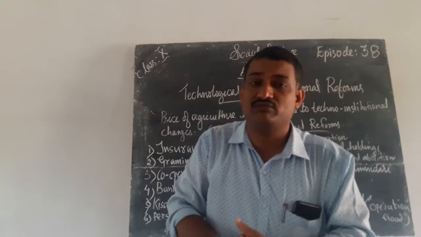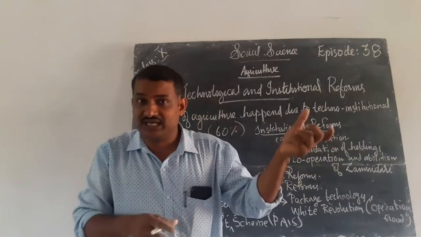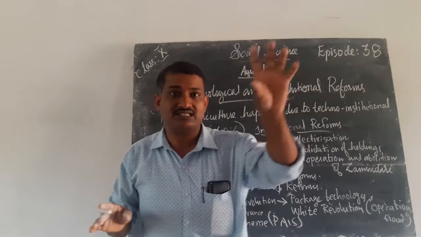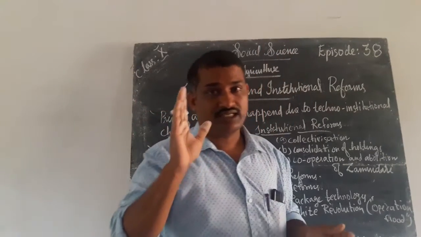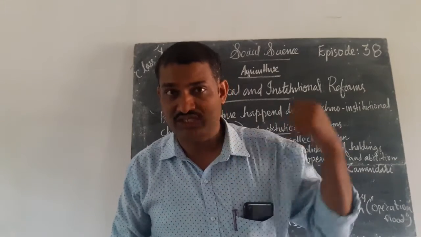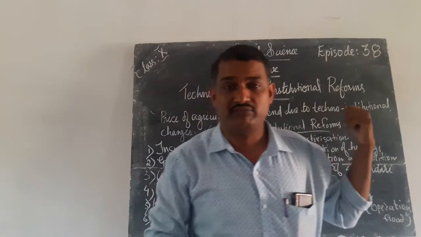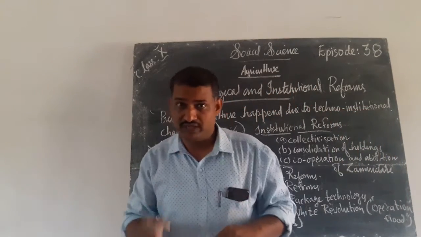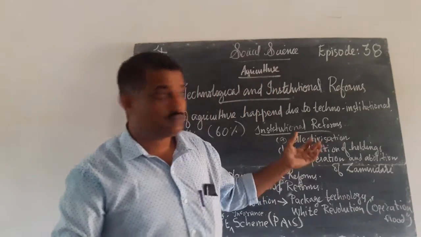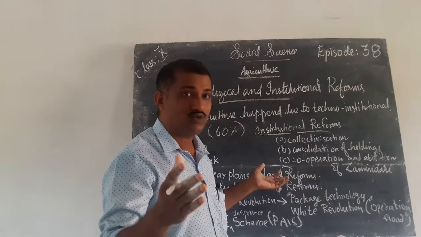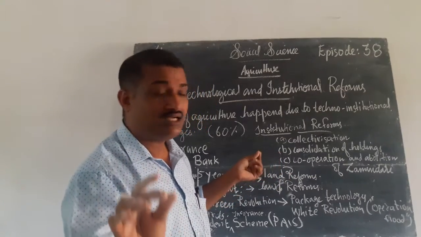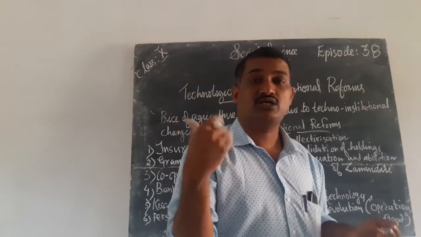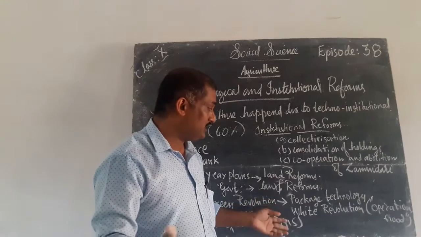The government wants to give importance to the agriculture sector. This agriculture and allied sector together we can call, as I told you earlier, the primary sector. Which are the three sectors in the Indian economy? Primary sector, secondary sector and tertiary sector. Here we are discussing the first sector, that is prime. Prime means first. Primary sector, first sector. So this primary sector is given importance to agriculture and allied occupations. Allied here means related occupations. Importance is given to this revolution, and there will be total changes in agriculture related to the white revolution.